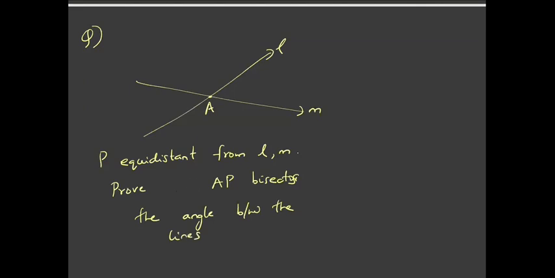So P is a point which is equidistant from the lines L and M. You need to prove that the line AP bisects the angle between the lines. You can just consider a point P which is equidistant. Try this for a couple of minutes, and if you get the proof, then let me know in the chat.